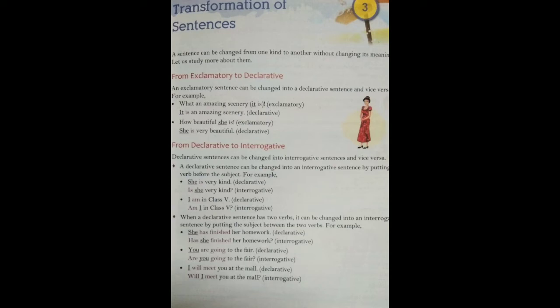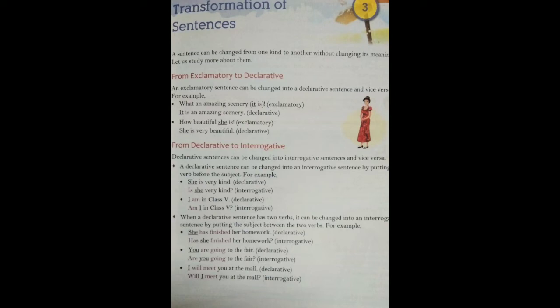Next one, this is Naresh's wallet. Over here, what is the verb? Is, and this is what? Subject. So, is this Naresh's wallet? And it's ending with a question mark. Now, when a declarative sentence has two verbs, it can be changed into an interrogative sentence by putting the subject between the two verbs.